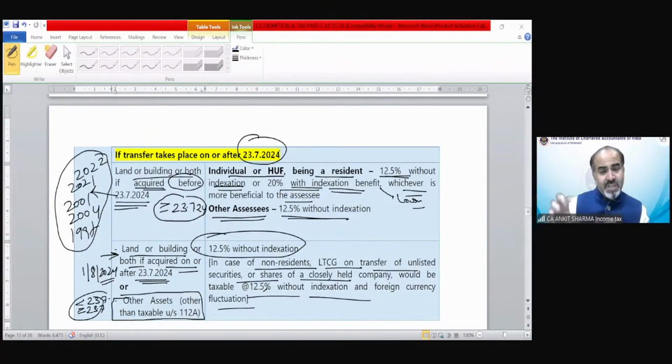But this provision has been made keeping in mind the future prospect. So from that point of view, it has been said that if it is purchased on or after 23rd of July, and if it becomes long-term in future years, then the rate would be 12.5%. If it has been transferred in the same year, it would be a part of other short-term capital gains. The law changes every year. Yes, if it does not change, then this provision would be like this.